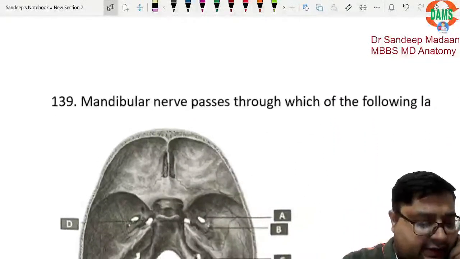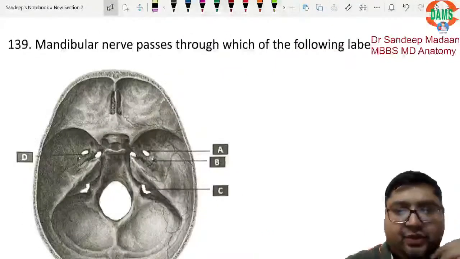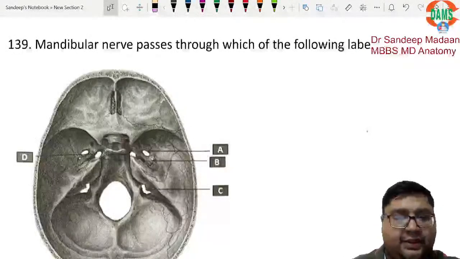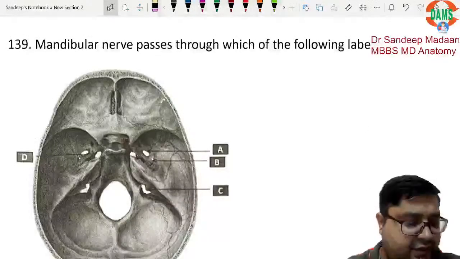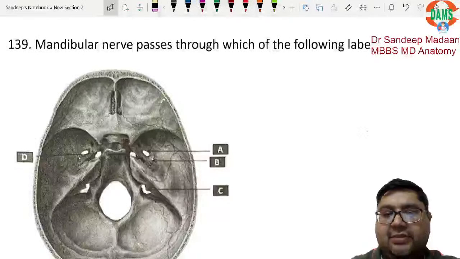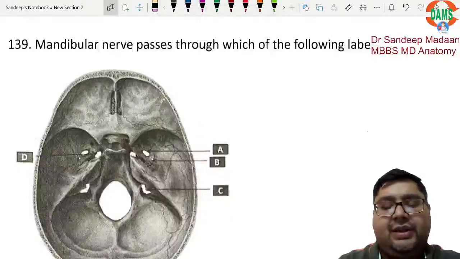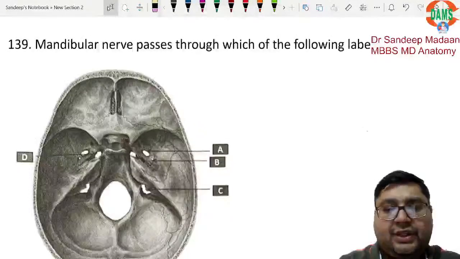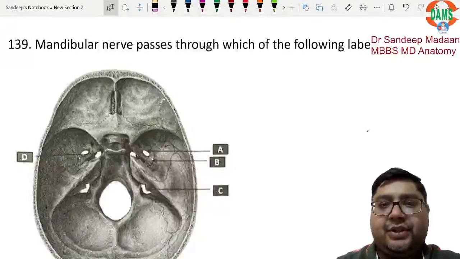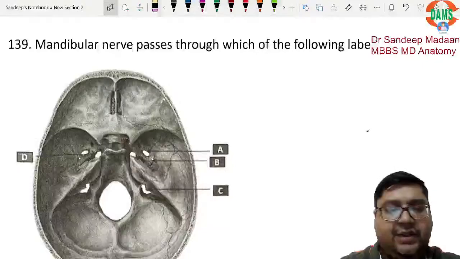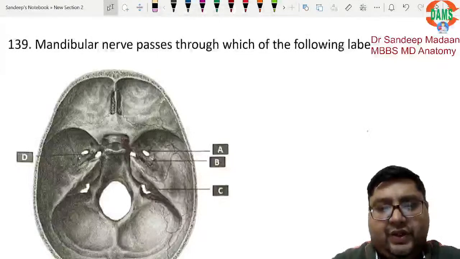Now you can tell this, anyone: the mandibular nerve passes through which of the following labeled foramen? We know that this particular topic, the foramen of the skull, is a very important topic, because sometimes a question is asked just like this, where they mark some foramen and then ask about it. Maybe sometimes they ask which structure is passing through the foramen, or sometimes they give a clinically integrated type of question. So in this particular case, certain foramens have been marked, and they are asking which foramen the mandibular nerve passes through.